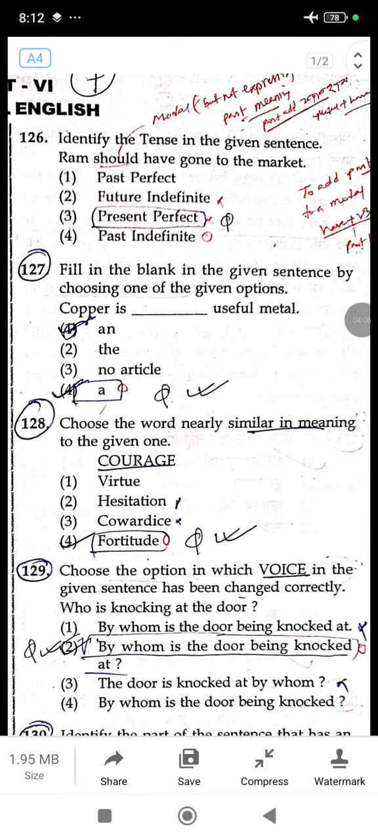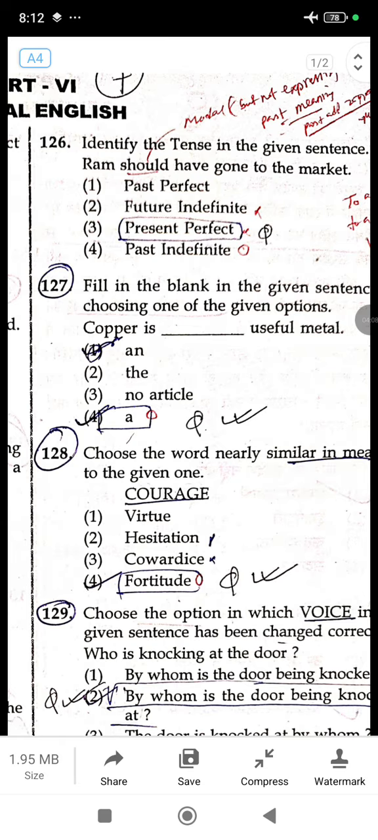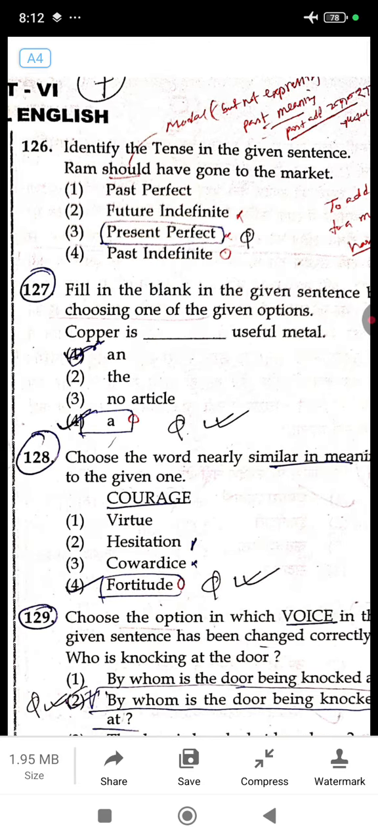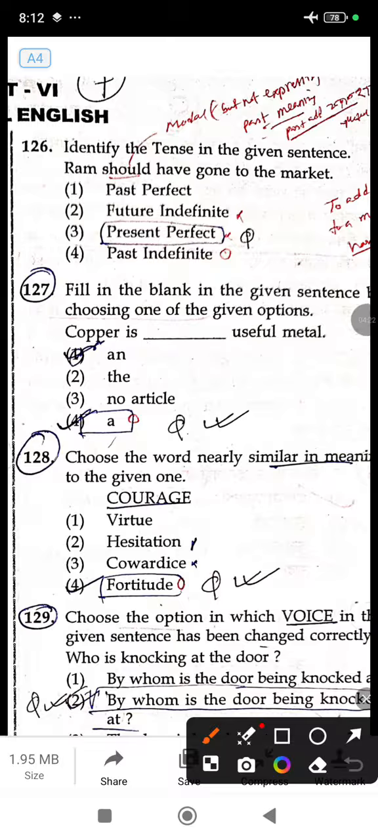Now the next one is a very doubtful and debatable question, because you can have so many answers to this particular question. Let's read the question. Identify the tense in the given sentence. Ram should have gone to the market. Is it past perfect, future indefinite, present perfect, or past indefinite?